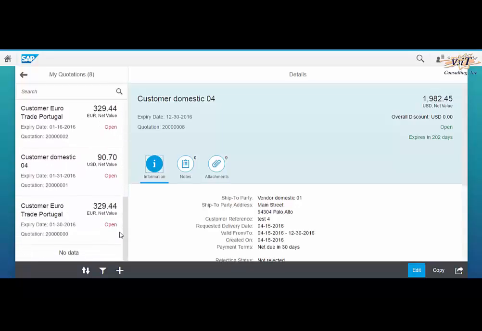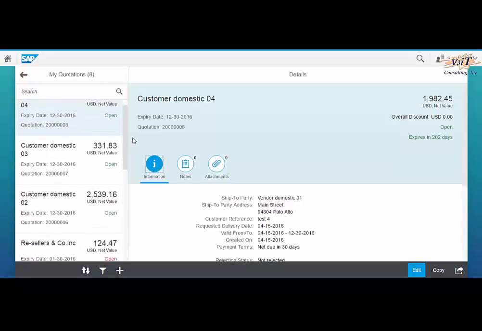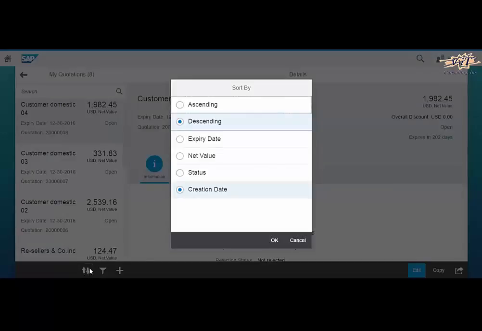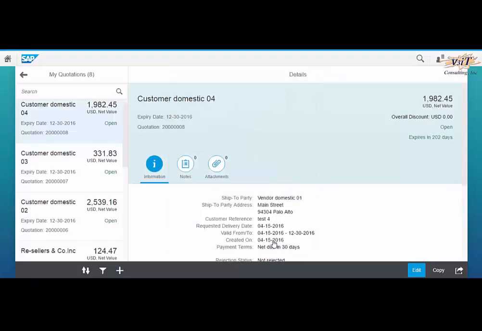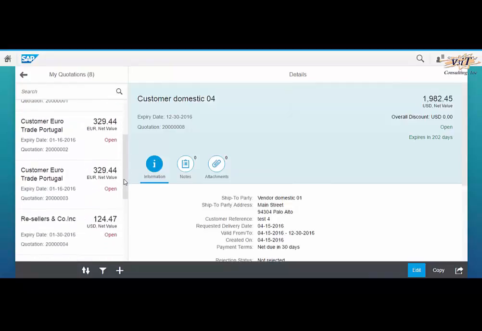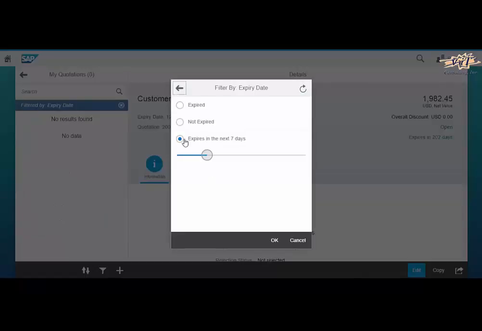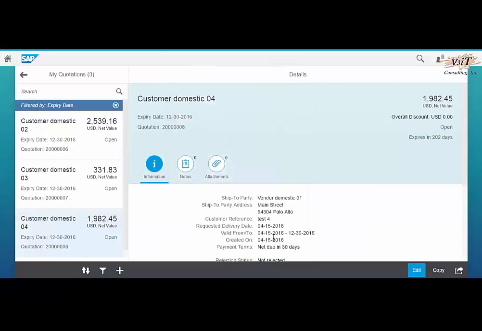Here we can see the list of existing sales quotations displayed on the screen. On the left-hand side we have options to sort the list in ascending, descending, or expiry date format. We also have a filter option to filter the quotations based on the overall status or expiry date of the quotations. We will filter the quotations based on the expiry status. The list here displays the quotations that have not expired as on date.